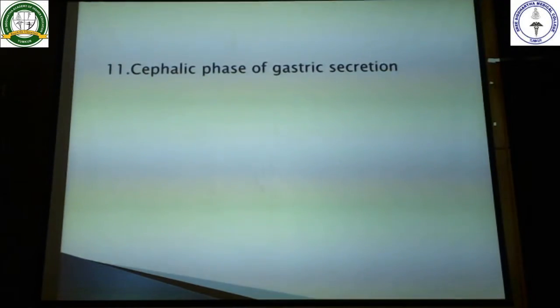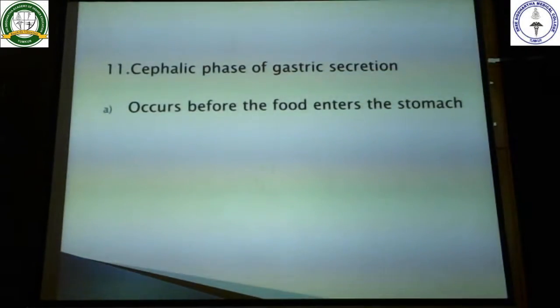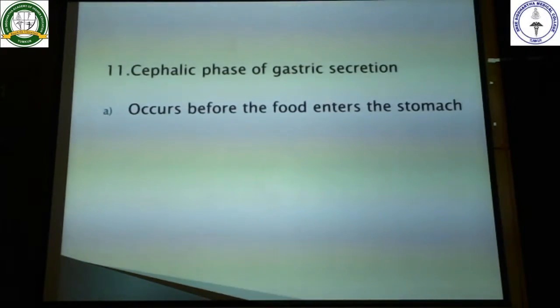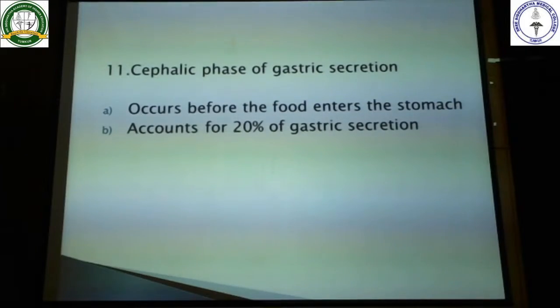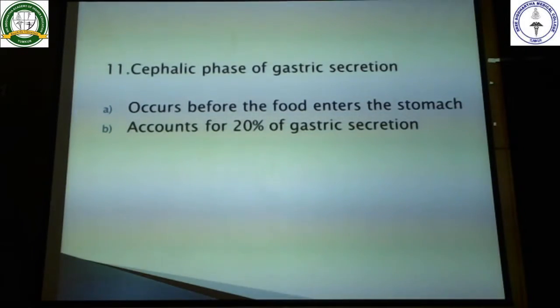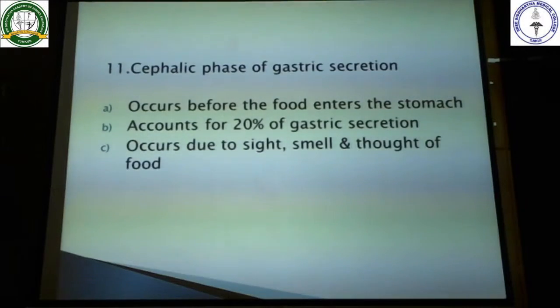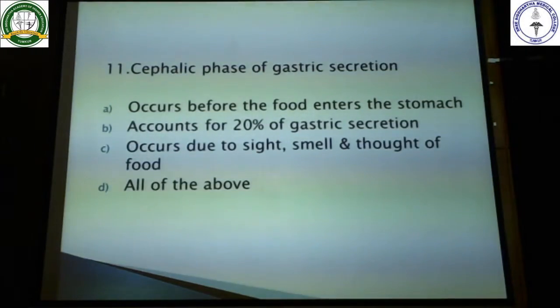Let's see what are the options given here. It occurs before the food enters the stomach. Definitely this option is right, but let's see other options also. It accounts for 20% of gastric secretion. So this is also right. It occurs due to the sight, smell and the thought of the food. Definitely, all of the above.